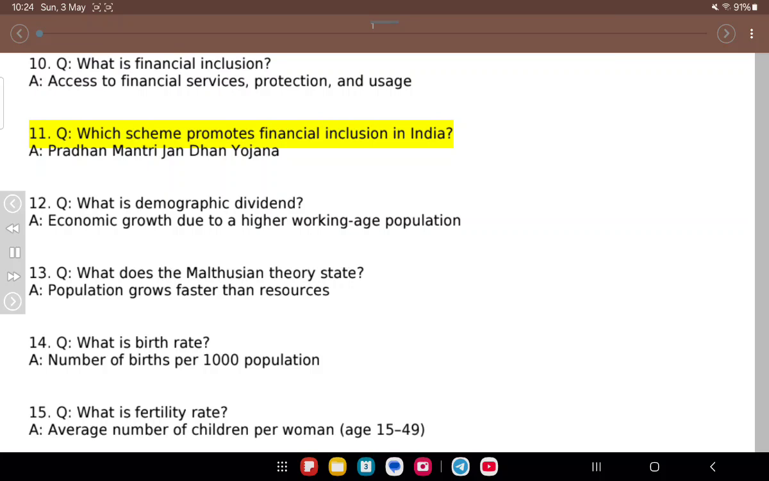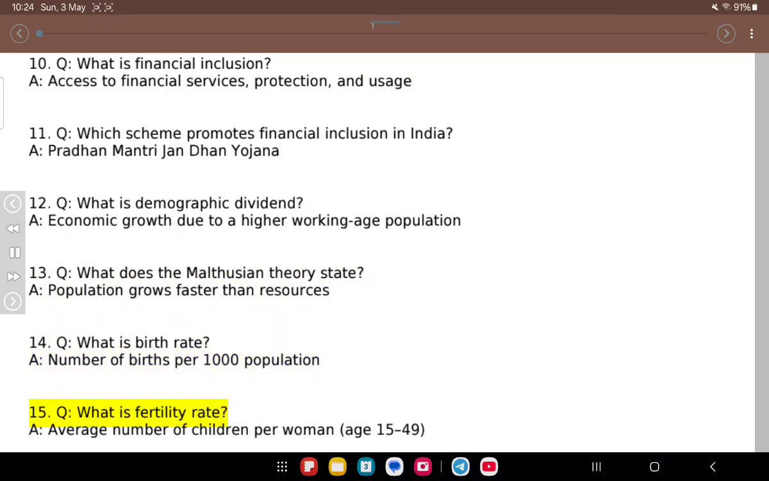11. Q. Which scheme promotes financial inclusion in India? A. Pradhan Mantri Jan Dhan Yojana. 12. Q. What is demographic dividend? A. Economic growth due to a higher working age population. 13. Q. What does the Malthusian theory state? A. Population grows faster than resources. 14. Q. What is birth rate? A. Number of births per 1000 population.